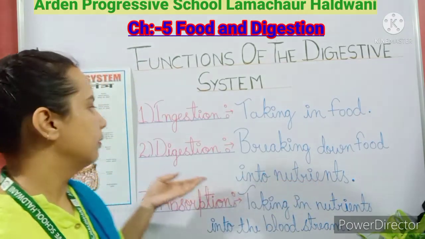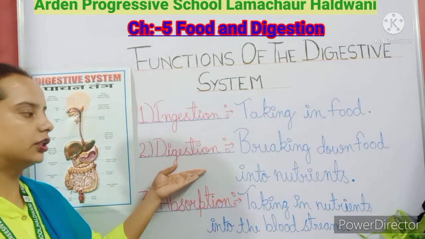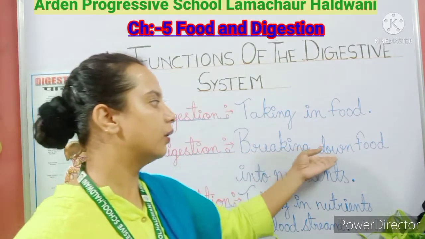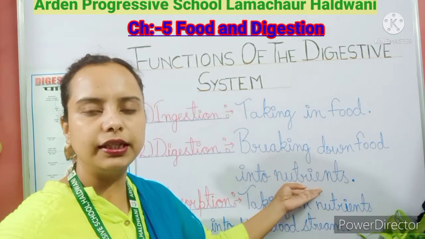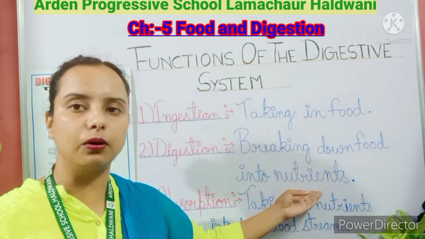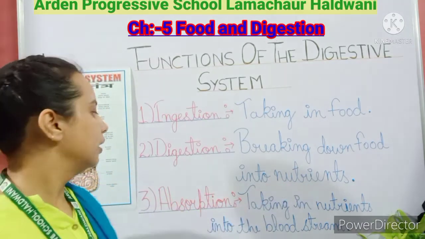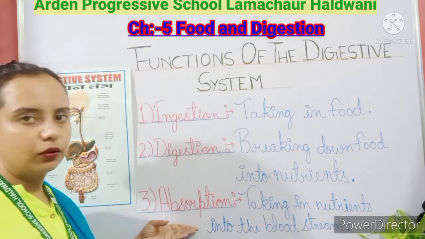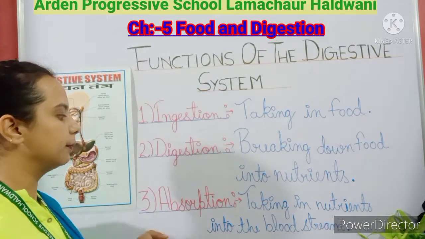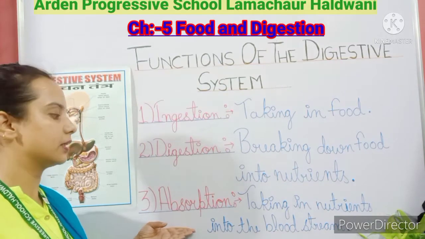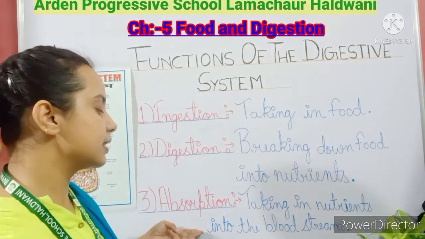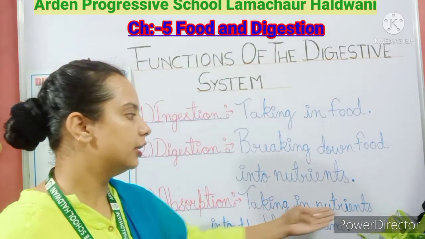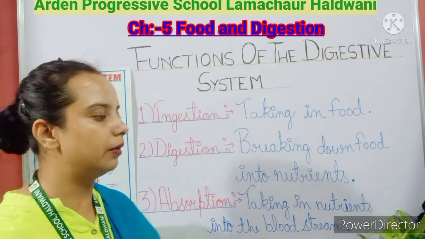What happens in digestion? The food is broken down into the nutrients, or we can say into small molecules. Now the third step is absorption. After digestion, what happens? Absorption takes place. What happens in this step? Taking in nutrients into the blood stream.